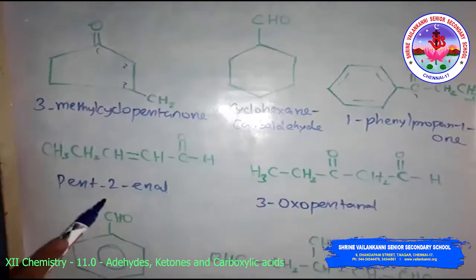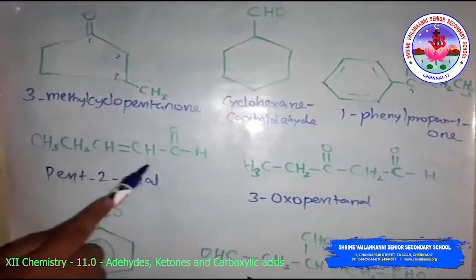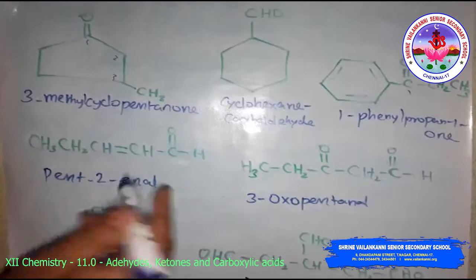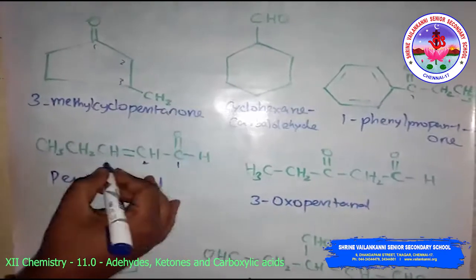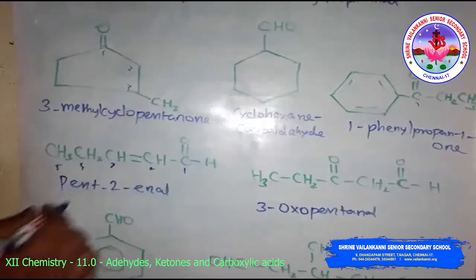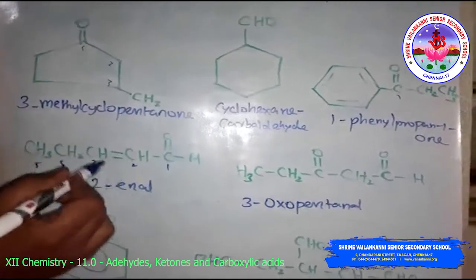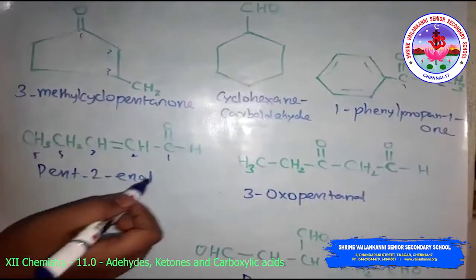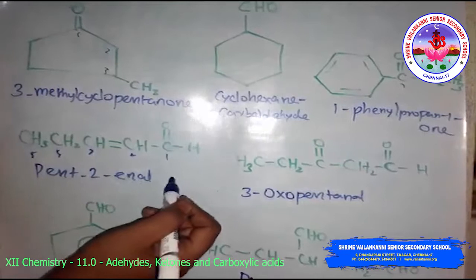Then look at this, here one double bond is also present, 1 2, second position having double bond, 1 2 3 4 5, so pent 2 en al, pent 2 enal.